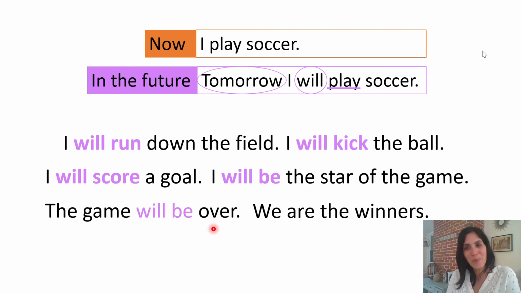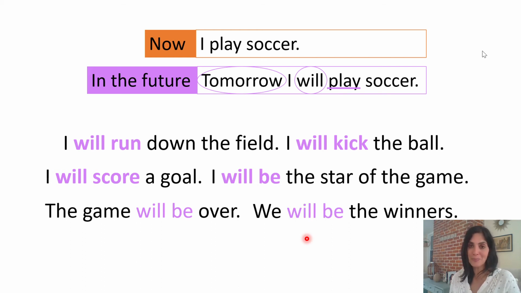All right, one more. Our last sentence reads, we are the winners. Can you find that linking verb in our sentence? Did you say are? Nice job. Guess what? The linking verb are also changes to the word be in the future. So what is my sentence going to read when I change this? Did you say now it will read, we will be the winners?